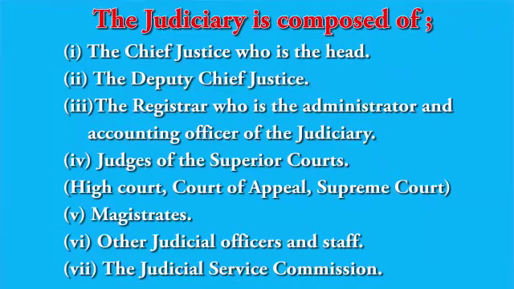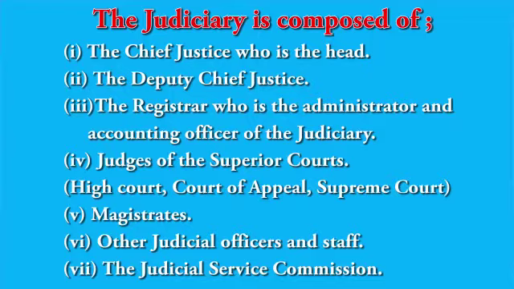Now, what composes the judiciary? 1, we have the CJ. He or she is the head of the judiciary. Number 2, the deputy CJ, or the deputy Chief Justice. Number 3, we have the registrar of the judiciary. This is the chief administrator and the accounting officer of the judiciary. So anything to do with monies, this is the person who accounts for it.